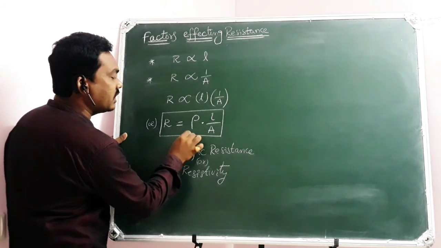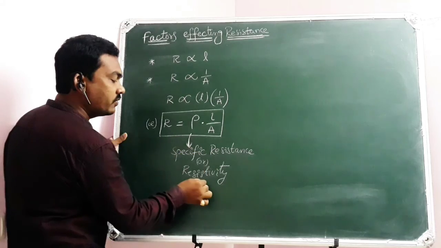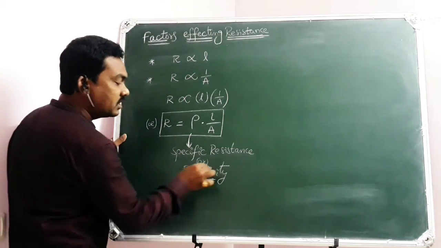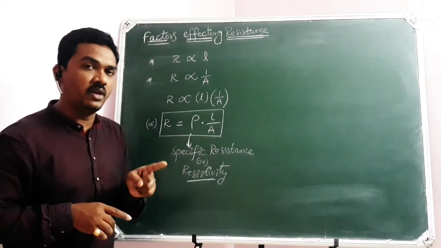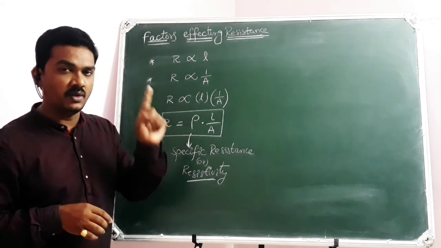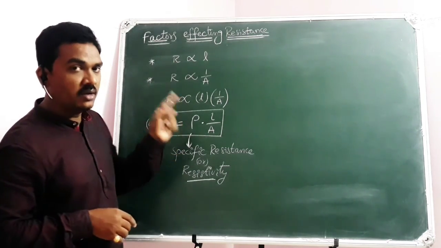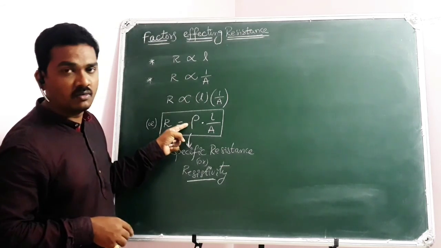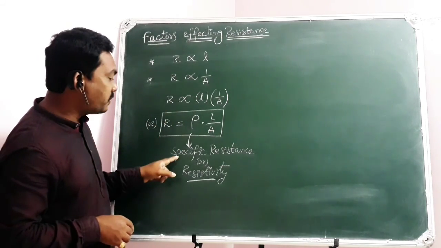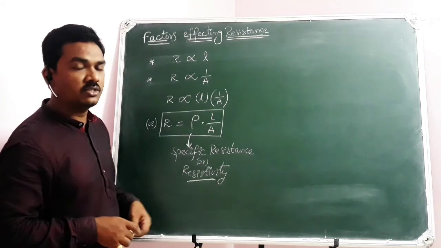Resistivity of the material, listen properly. It means it is the property of a material again. It is not the property of a wire, or the property of a body. It is the property of a material. It means that different materials are going to have different rho values. Rho for specific resistance or resistivity.